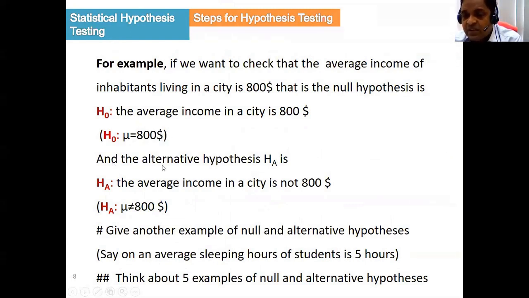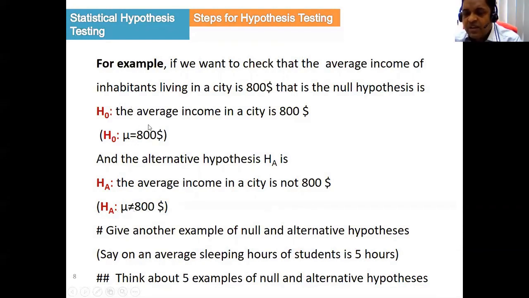And what is the alternative hypothesis? We have to say the average income of the inhabitants is not $800. That is, HA will be mu not equal to 800. That is, the average income is not $800. This is the example of the alternative hypothesis. So first of all, we agree the average income of the inhabitants of the city is $800, and that is the null hypothesis, and the alternative hypothesis is that the average income, denoted by mu, is not $800.